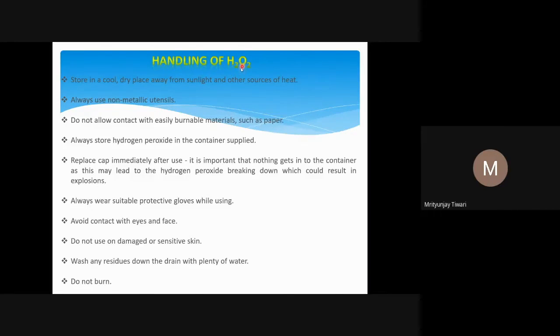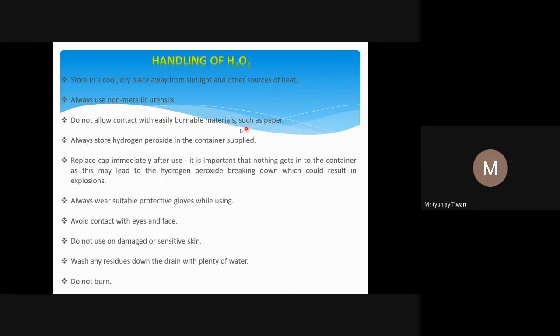So this is what we see. Handling may increase the rate of decomposition, so it should be kept away from heat sources as well. Always use non-metallic utensils. Why non-metallic? Because metals catalyze the decomposition of H2O2. Do not allow contact with easily burnable materials such as paper, because paper is made up of cellulose and can be oxidized very easily. Burning is also oxidation, so this is what may happen.